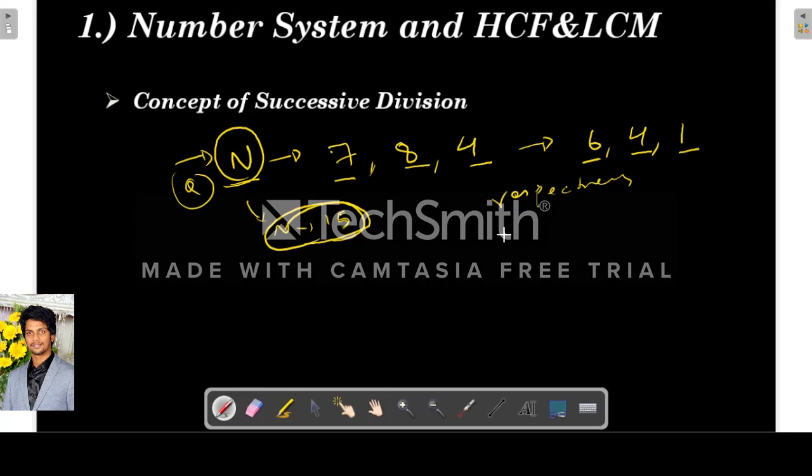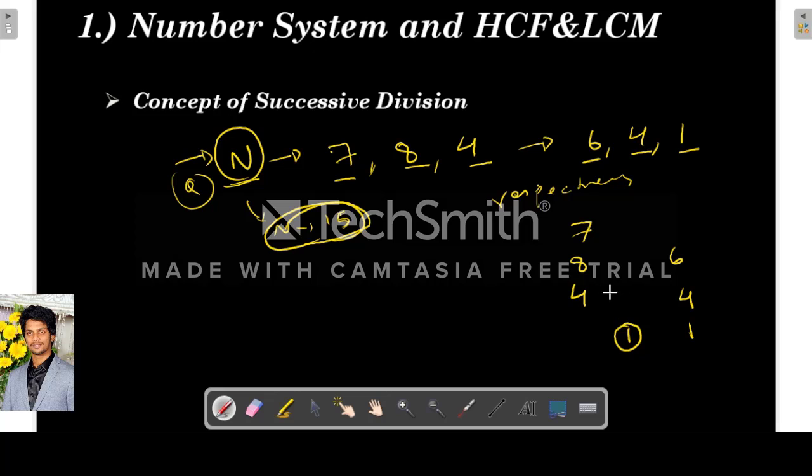So how will we find it? We will write like this. The number is successively divided by 7, 8 and 4, right? On the remainders we will write like this: 6, 4 and 1. So let us assume that the last quotient is 1.